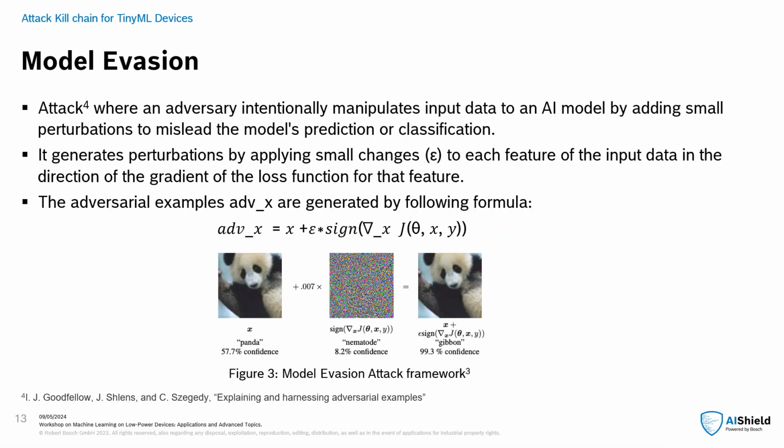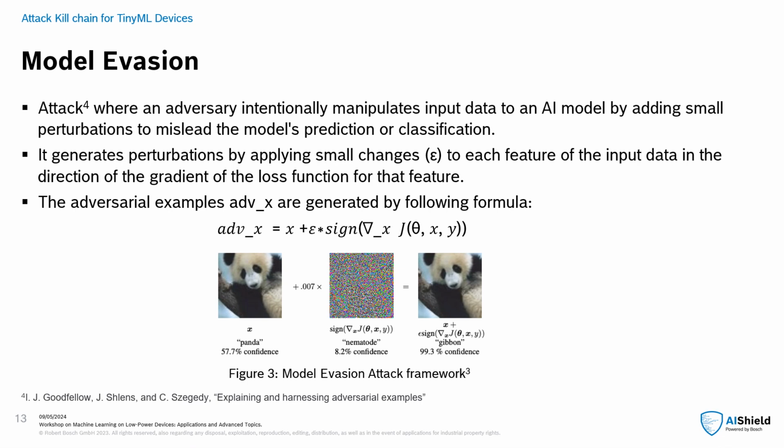Now, model evasion attack. Evasion attack involves the manipulation of input data to mislead an AI model's prediction or classification. Here adversaries introduce small perturbations to the input features by applying incremental changes in the direction of the gradient of the loss function for each feature. As we are accessing the gradients, it's a white box attack because we have complete knowledge of the model.